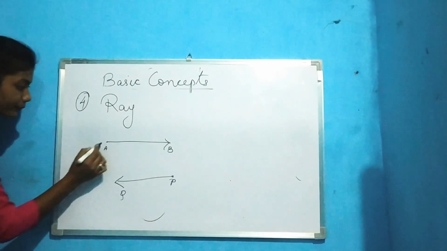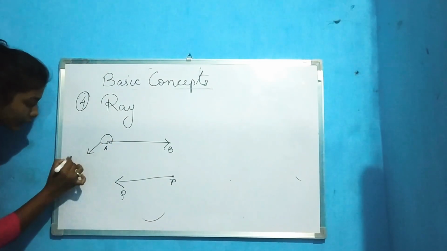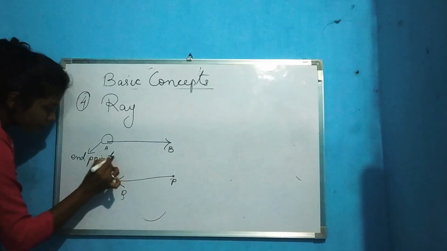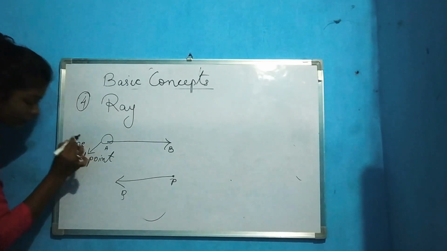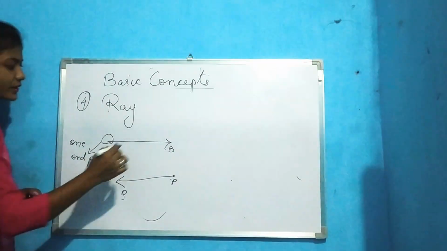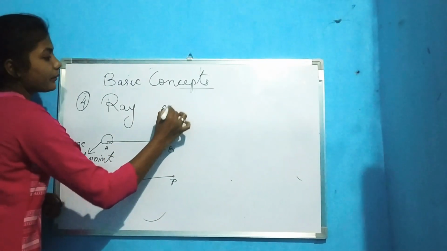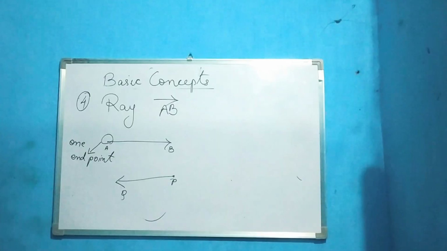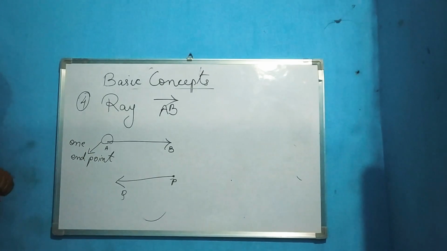It has only one end point. It can be represented as AB, this. So in this way we can represent a ray.